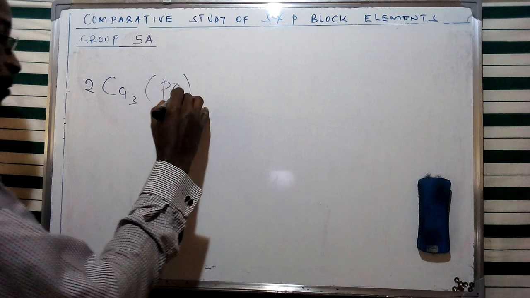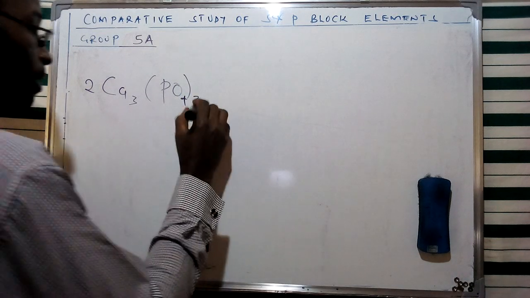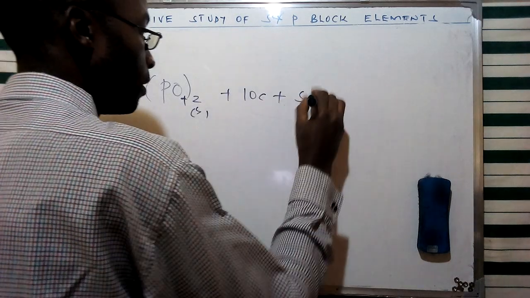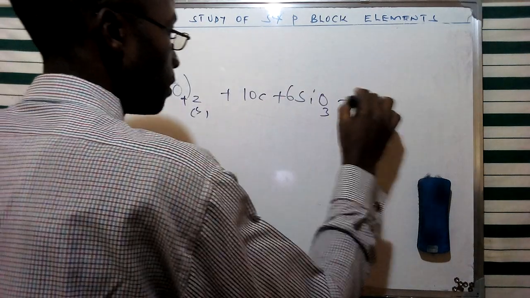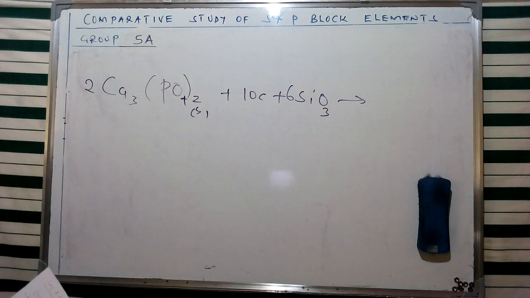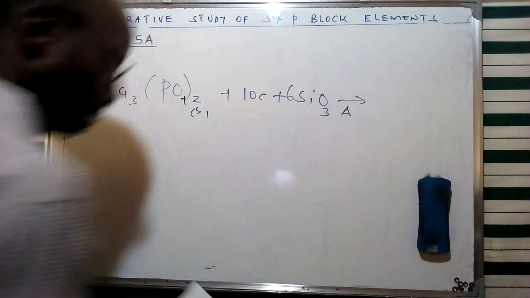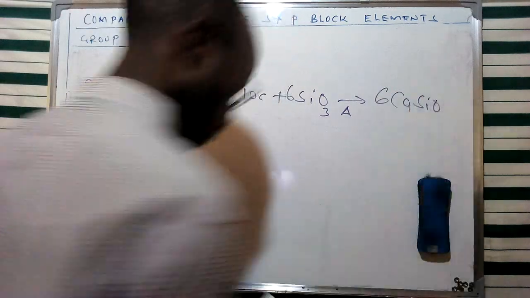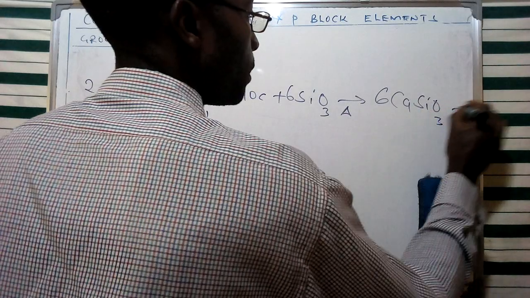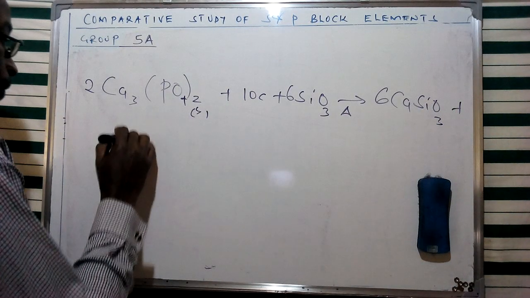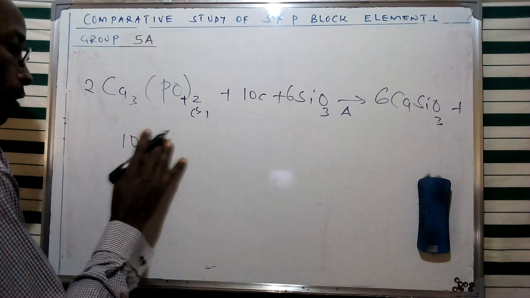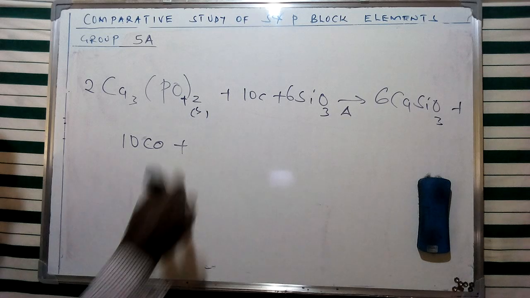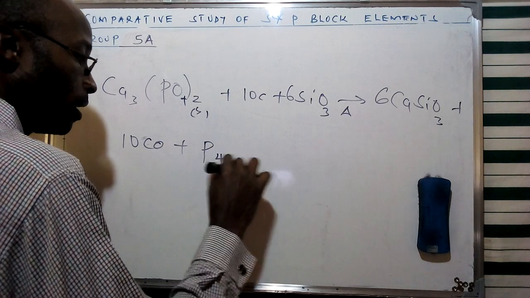So we're going to have this one for 2. So this is going to be a solid. I've said that this one is going to be obtained by heating coke and silicon oxide. So this is going to be 6. And then the process of heating is going to result in the formation of calcium silicate. So this is going to be given in terms of 3, plus 10 units of carbon oxide, plus phosphorus in gaseous form.